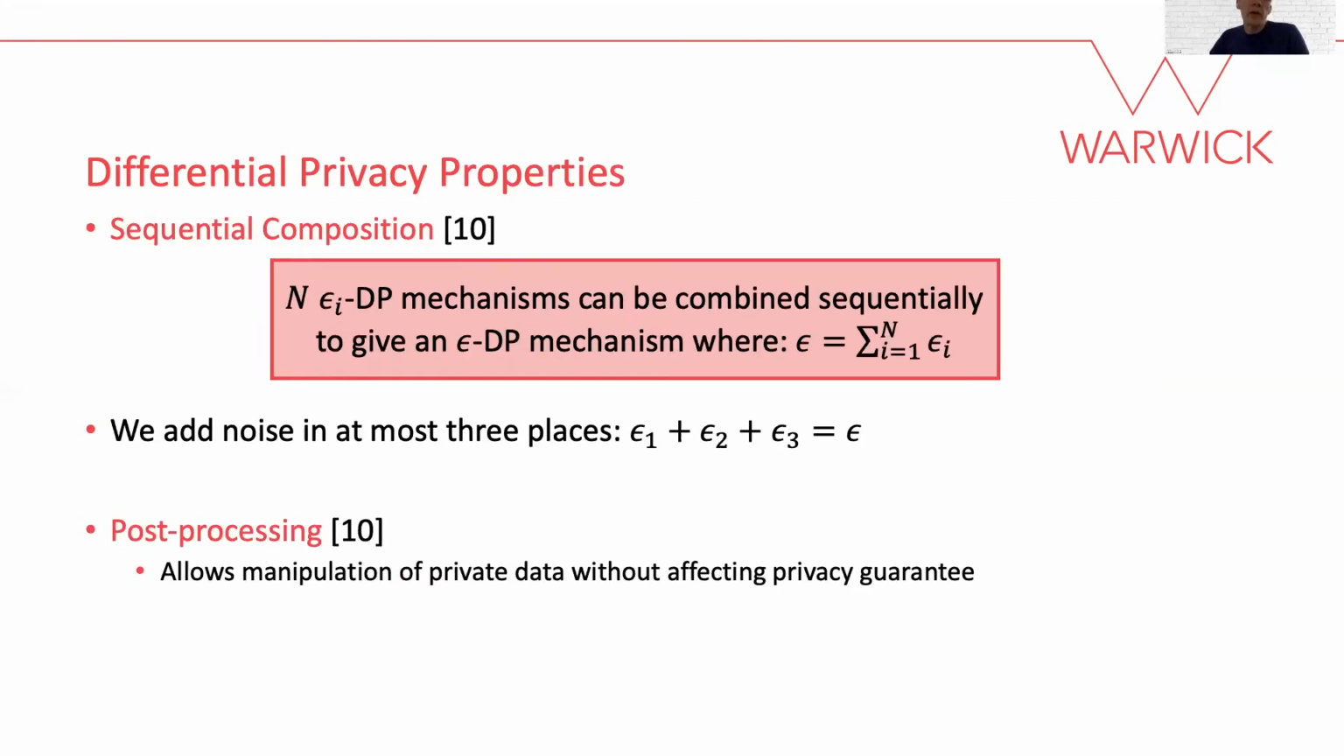Differential privacy has two important properties that we use throughout our work. The first, sequential composition, allows us to combine DP mechanisms to obtain a result that has a privacy leakage equal to the sum of the privacy budgets of the individual mechanisms. The second property, commonly known as the post-processing property, allows us to manipulate privatized data without affecting the privacy guarantee, so long as we do not interact with the private data again.